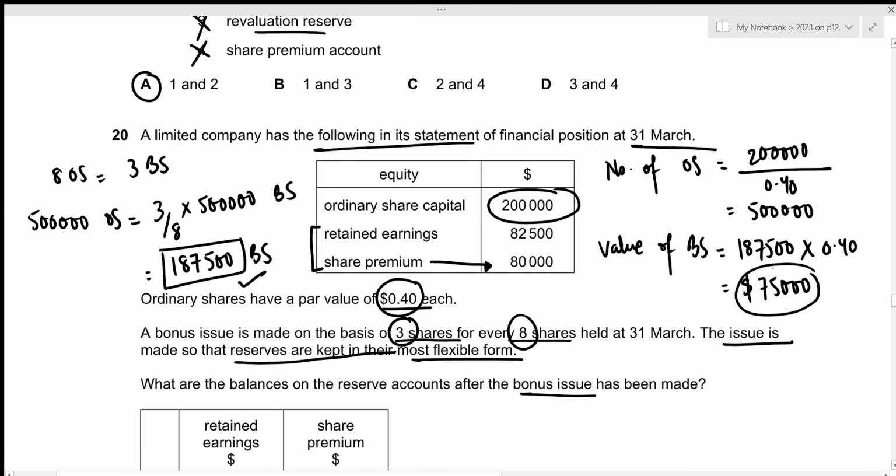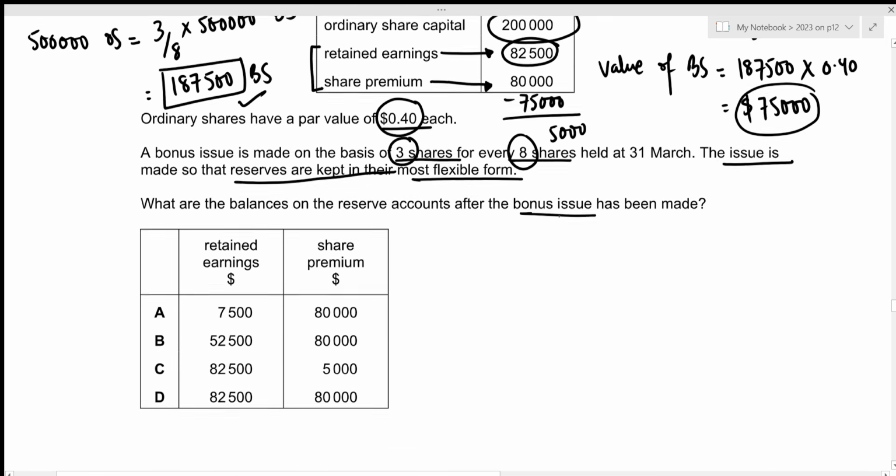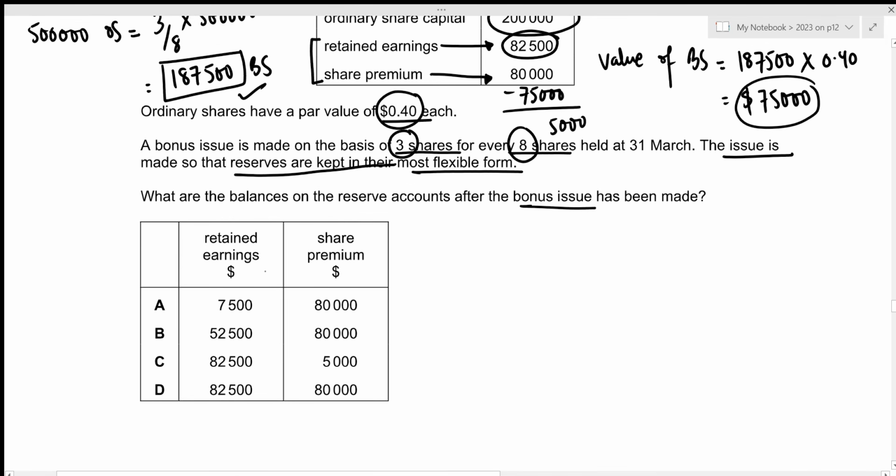value of 75,000, which means that after the bonus issue, share premium will have 80,000 minus 75,000, which is 5,000. And the retained earnings will have the entire amount of 82,500. That's the answer we're looking for, 5,000 and 82,500, which is given in option C.